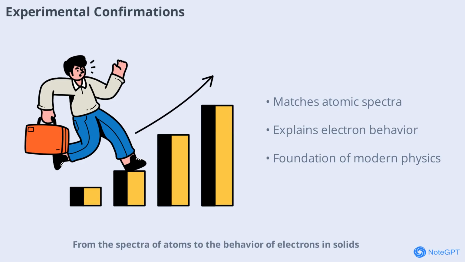The predictions of the Schrödinger equation have been confirmed in countless experiments. From the spectra of atoms to the behavior of electrons in solids, the equation's accuracy is unmatched. These experimental successes have solidified its place as a cornerstone of modern physics.